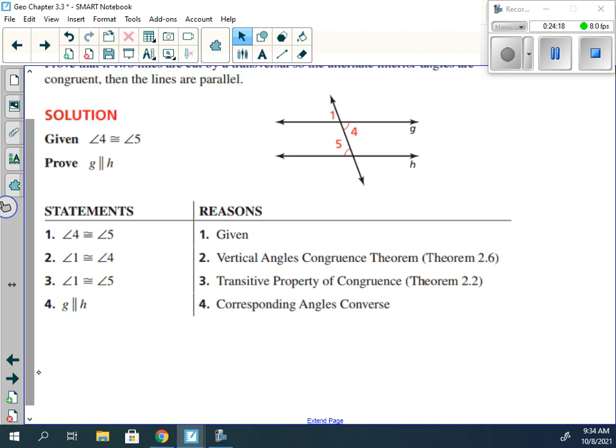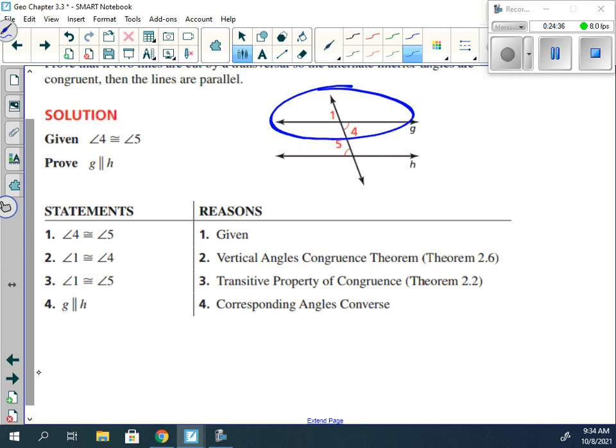What we've worked with so far is, given two lines, to find the angles with a line cutting through the middle of them, we would need to know at least one angle on both. Given vertical angles and linear pairs, if I knew at least angle 1, I could find the rest. But before this chapter, I couldn't say anything about angle 5 or any of the angles connected with it. So I would need to know 1 and 5, two angles, one on each line.